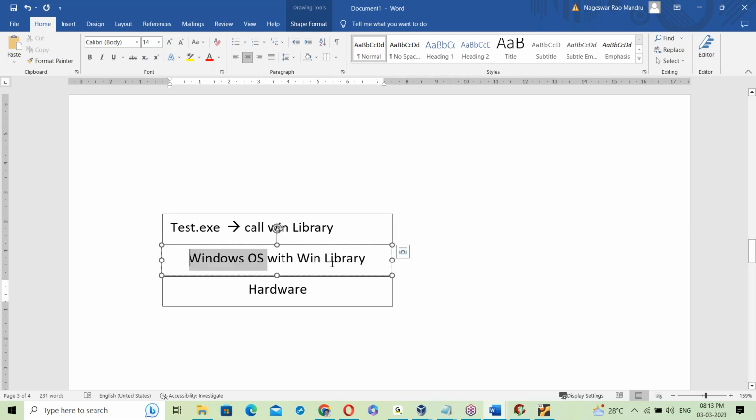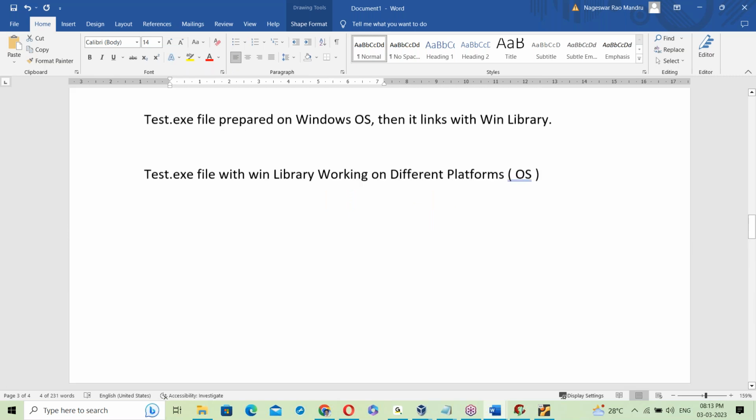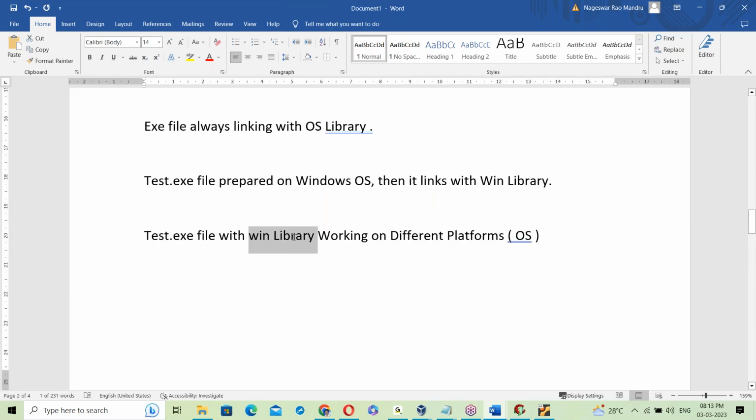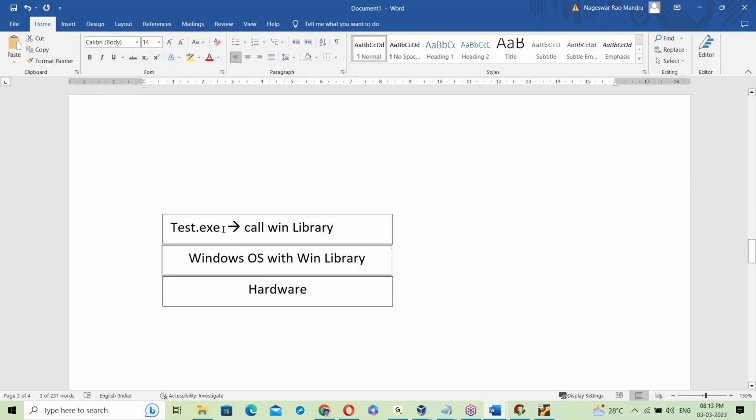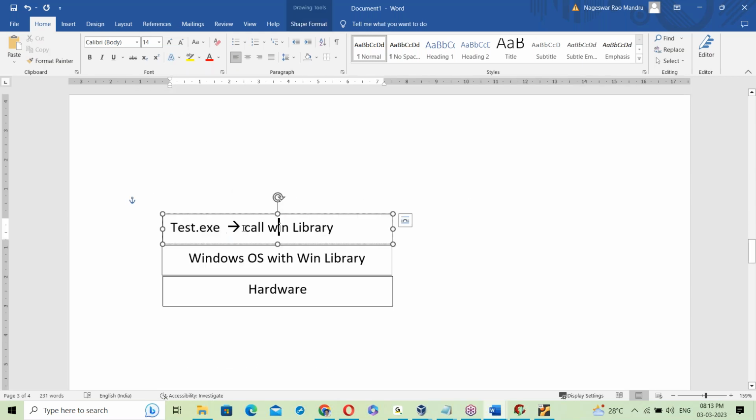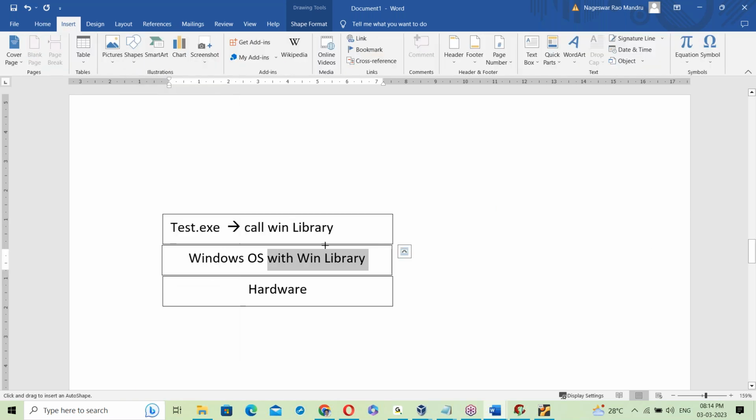See, the system is Windows OS. The platform is the Windows platform. On top of Windows OS, the test.exe file is running. That test.exe file is already linked with the Windows OS library. Since it is linked, it makes a call to the Windows OS library, which is available. So test.exe simply makes a call to the Win library, and with its help communicates with the hardware components, so it executes successfully.